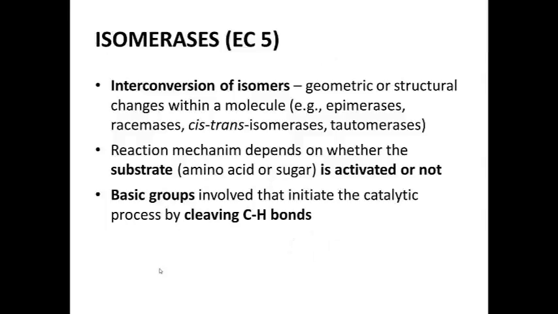The next class are the isomerases. As already said, these isomerases are applied in the interconversion of isomers, so we have geometric or structural changes within a molecule. These isomerases comprise a whole set of enzymes called epimerases, racemases, cis-trans isomerases or tautomerases. So many enzymes are part of this isomerase toolbox.